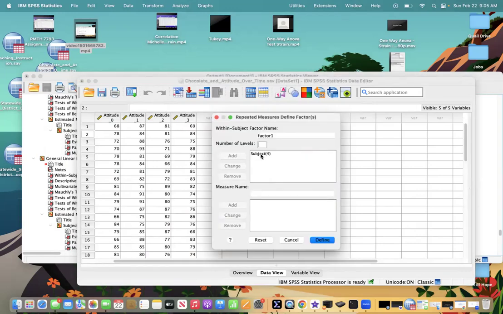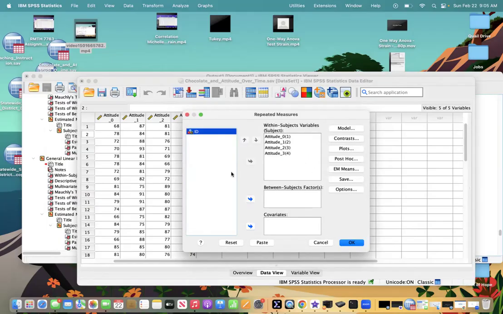We put subject in the box and click define. We moved in order attitude 0 through 3, or 1, 2, 3, and 4: attitude before the chocolate, 5 minutes after administering the chocolate, an hour after administering the chocolate, and 4 hours after administering the chocolate.